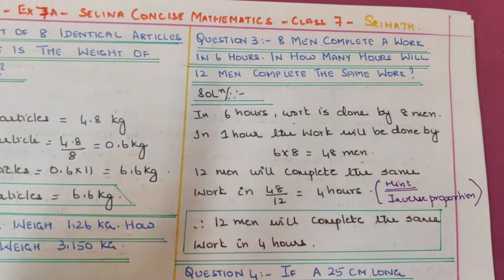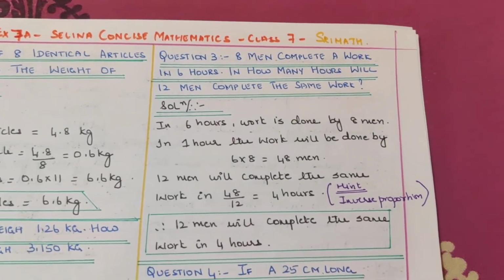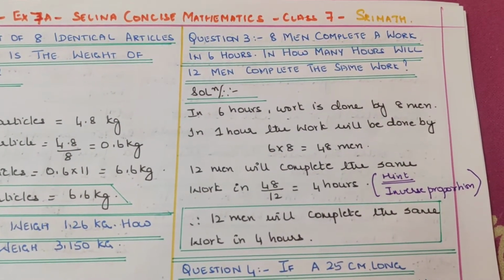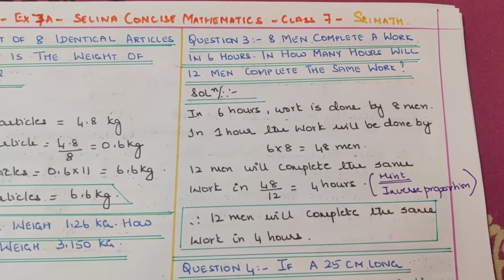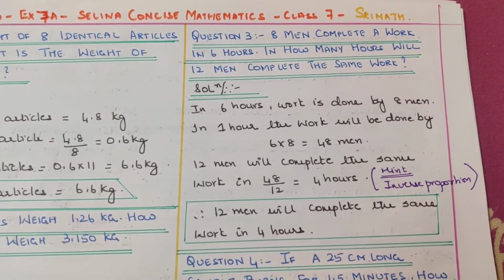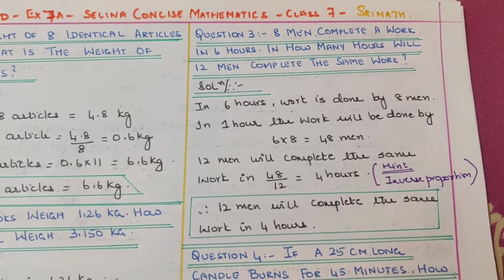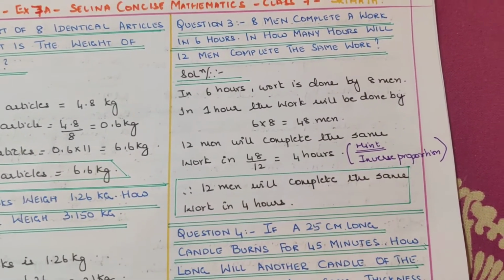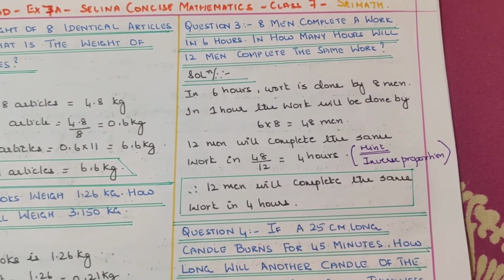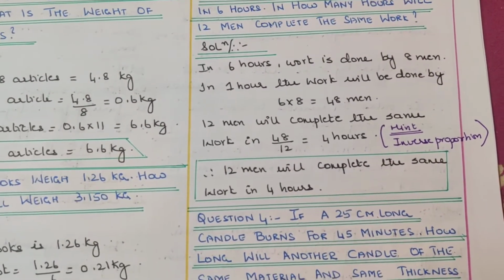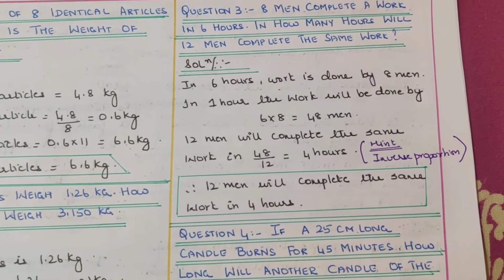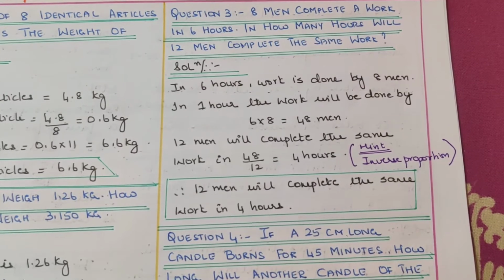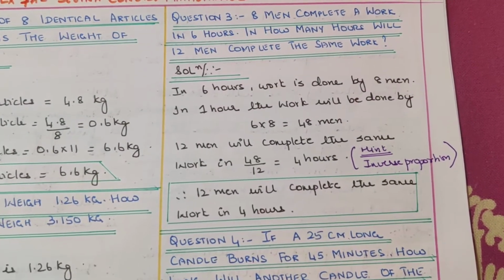Next one. 8 men complete a work in 6 hours. In how many hours will 12 men complete the same work? In 6 hours, work is done by 8 men. In 1 hour, the work is done by 6 into 8, that is 48 men. Therefore, 12 men will complete the same work in how many hours? That is equal to 48 by 12, that is equal to 4 hours. Therefore, 12 men will complete the same work in 4 hours. Just pausing for a few seconds for you to understand what I have done. And these types of sums are called inverse proportion.